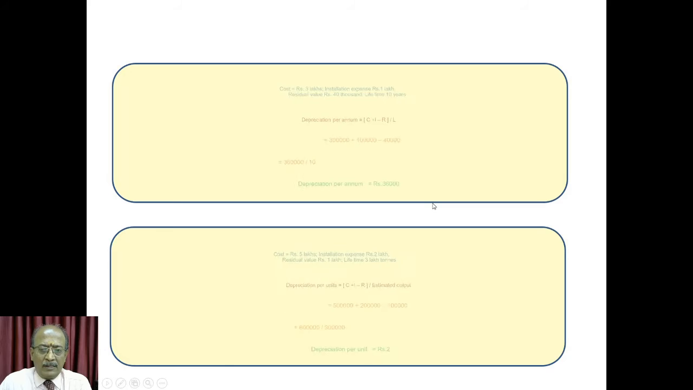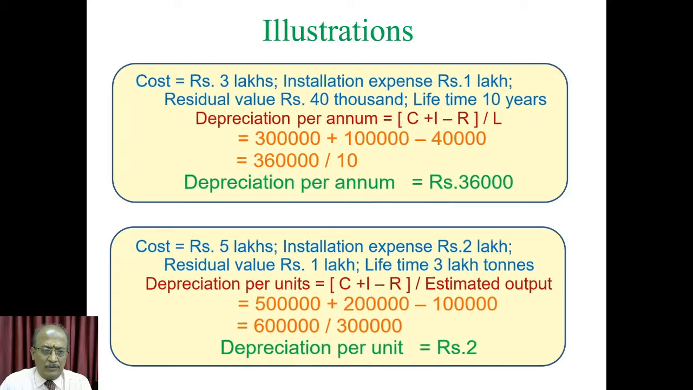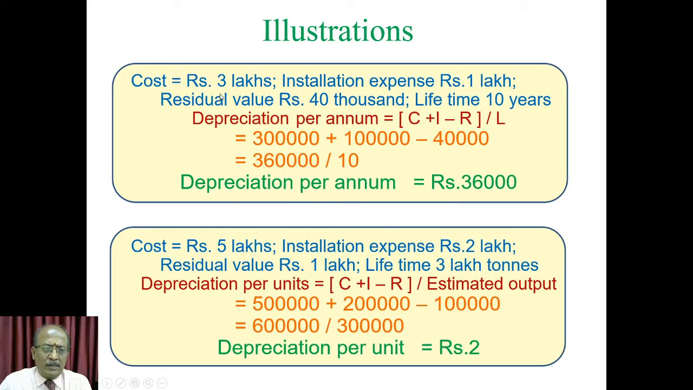Now, let us use an example. Suppose the cost of the asset is 3 lakhs, it has an installation expense of 1 lakh, and the residual value is 40,000. Then the depreciable amount will be 3 lakhs plus 1 lakh minus 40,000, namely 3 lakhs 60,000. And if the lifetime happens to be 10 years, then the depreciation per annum would be 36,000. This is one dimension.